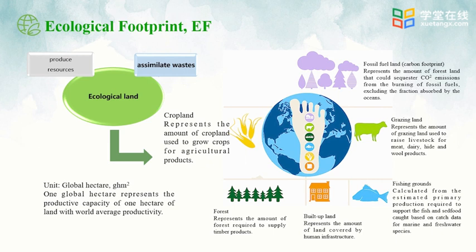Where does the wheat come from? It comes from the cropland. We need to think about, if we eat 1 ton or 1 kilogram of bread, what amount of cropland should be used to grow crops for food? This page shows us the concept of ecological land and 6 components of ecological land.